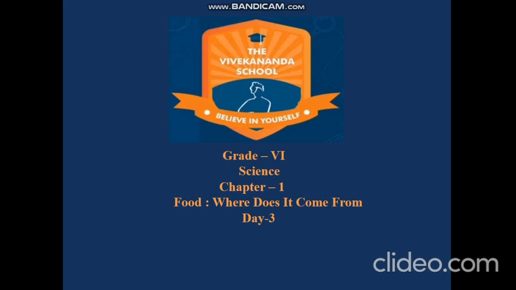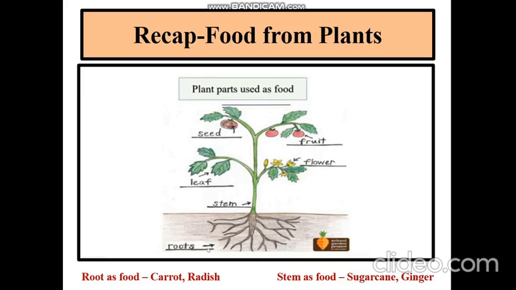So, let's have a quick recap of the topics covered in the last day. In the last session, we learned that plants are known as producers as they make their own food. We also learned that different parts of plants can be used as our food like seed, fruit, leaf, flower and stem. We learned the two examples of roots as food, that is carrot and radish, and stem as food, that is sugarcane and ginger.